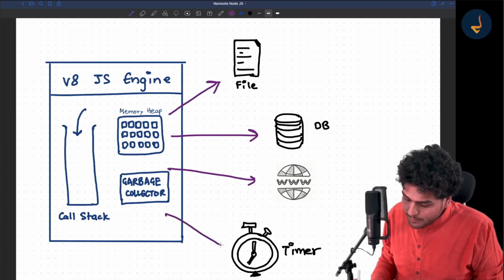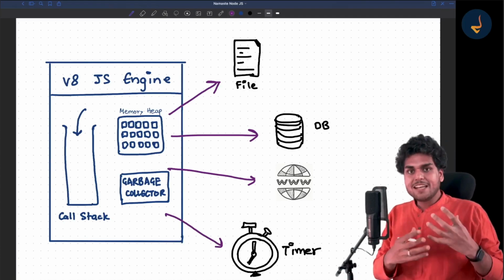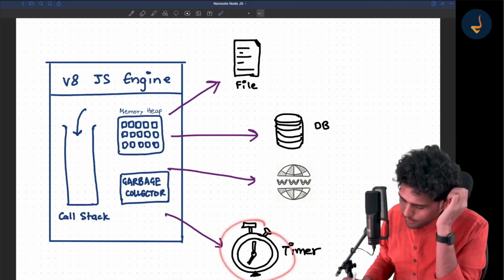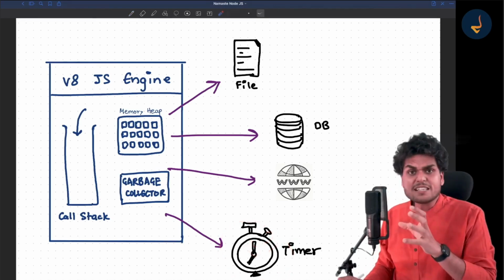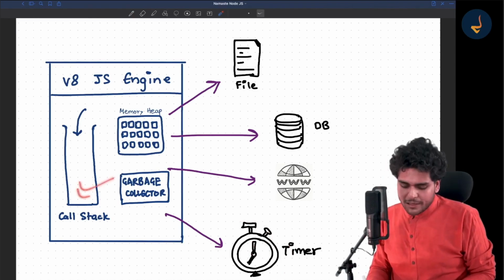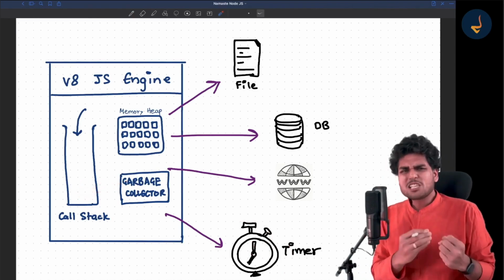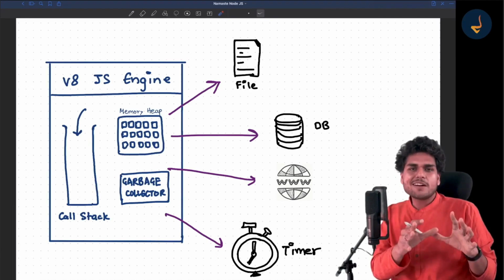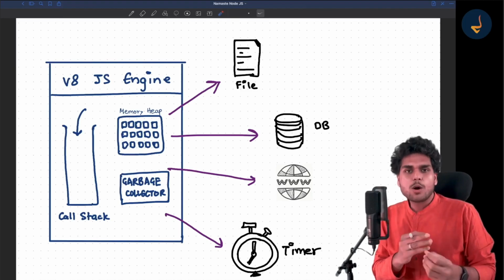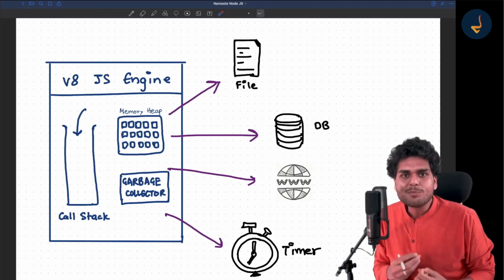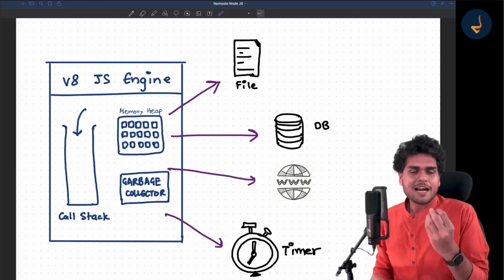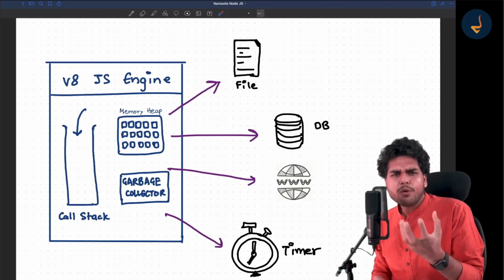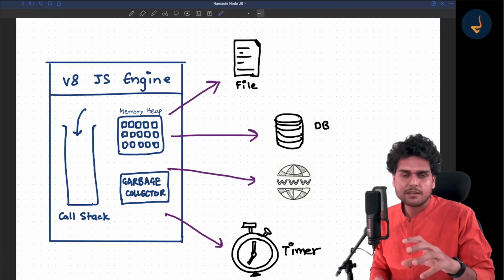What if the JavaScript engine has to handle a timer? This timer can be a little confusing for a lot of people. Whenever I say timer, it means that the JavaScript engine in itself does not have a concept of time. You just give it JavaScript code and it will execute it. It does not know how to wait. The JavaScript engine can't wait. If you give some code to the JavaScript engine and say, wait for 5 seconds and execute it later, how do you do that?